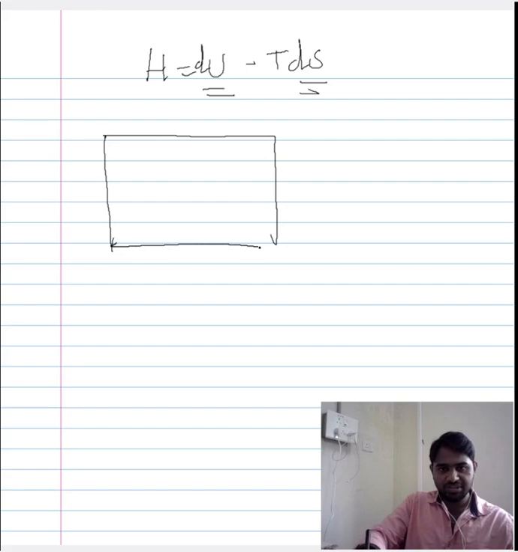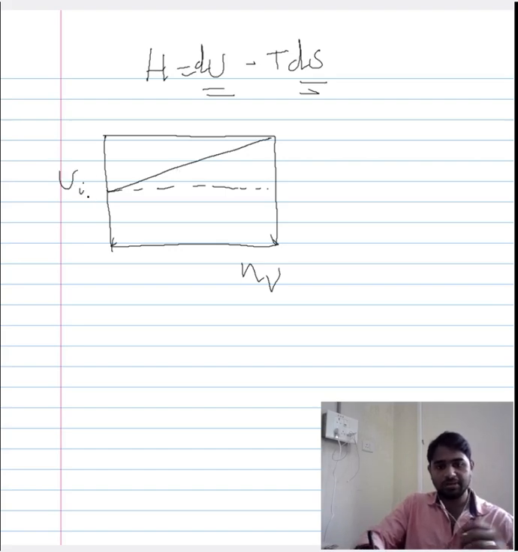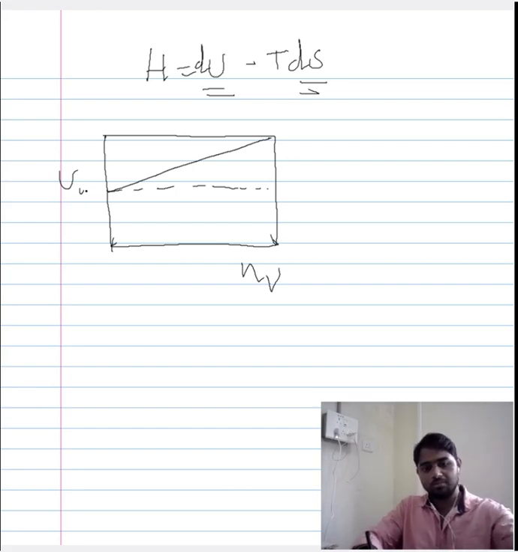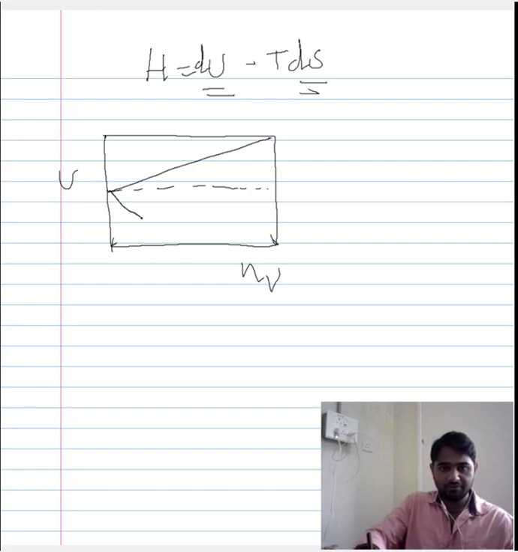If you plot those in the same graph, with increase in the number of components in the vapor phase, we have this linear increase in the internal energy, or rather Ui alone, and we have the negative of the change in the entropy. So we have this negative value, and it saturates like that, and the combination of these two gives us the Helmholtz free energy.